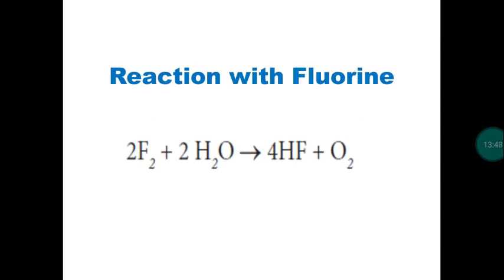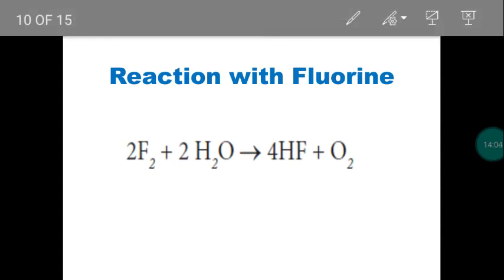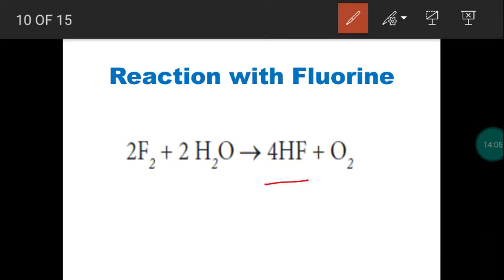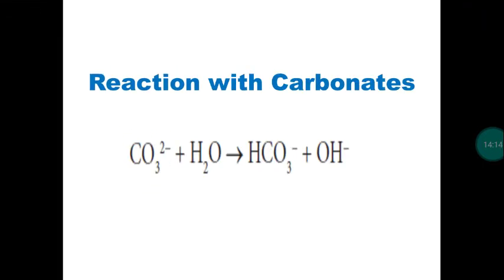Next halogen, fluorine. This is a violent reaction. Usually when fluorine combines with any substance, the reaction will be violent. Mostly it leads to explosion. When fluorine reacts with water, it produces hydrofluoric acid, HF. Right? It produces HF with the liberation of oxygen. Fluorine combines with water, it produces oxygen with the formation of hydrofluoric acid.